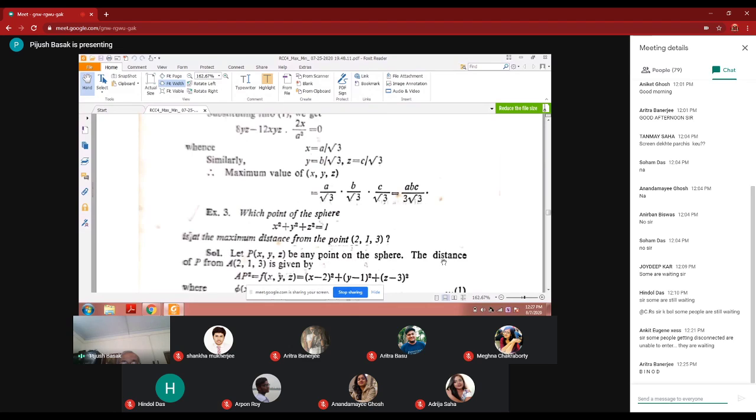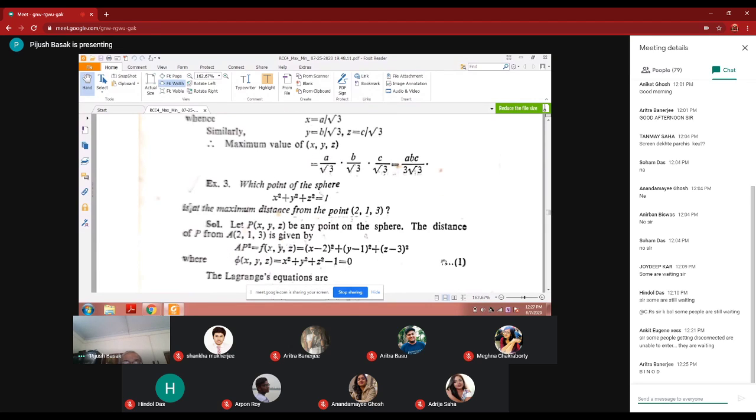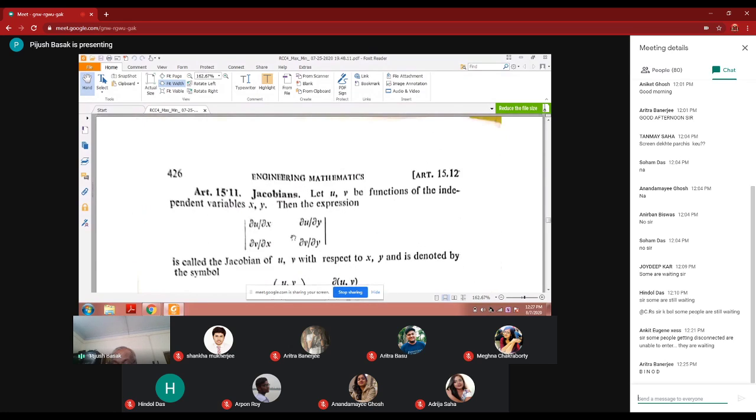And which point of the sphere is at the maximum distance from the point 2, 1, 3? So here also similar logic: AP square, the distance square, they have taken. AP square is (x minus 2) square. This is the distance between A and P.